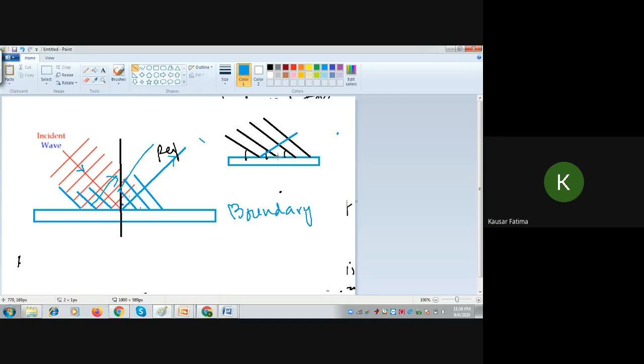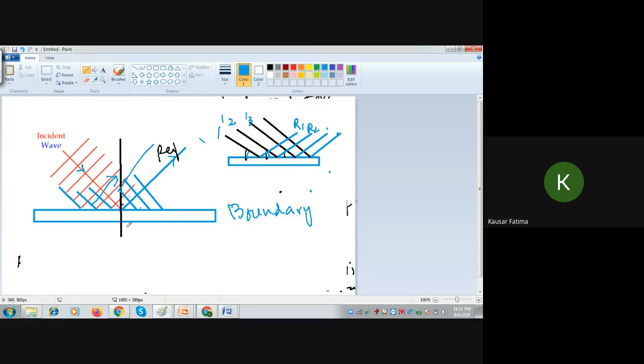I can do the same for this wavefront also. What you have to take care of is the angle: this is incident 1 and this is reflected 1, this is incident 2, this is reflected 2, this is incident 3, this is reflected 3. See the angle with the boundary; here you measure the angle with the boundary. This is a time-saving method.